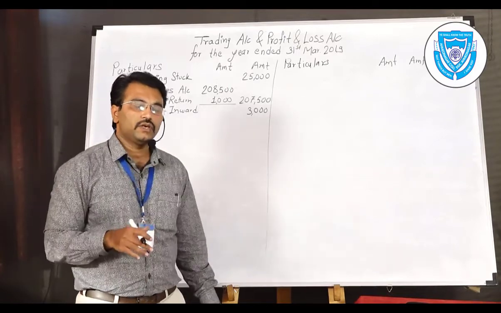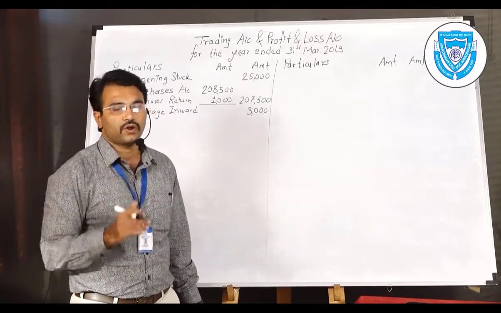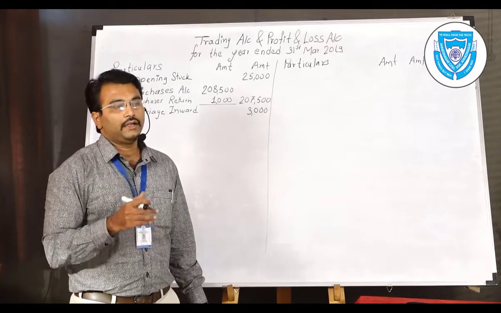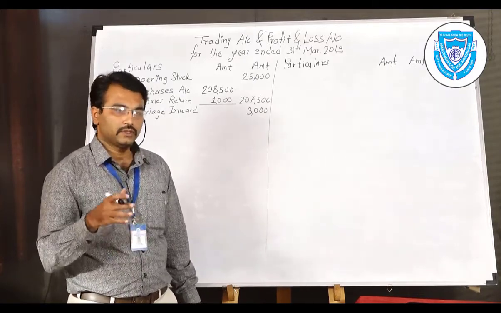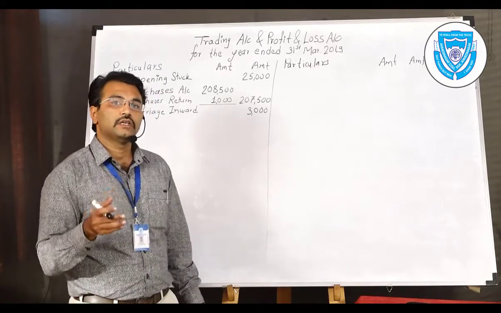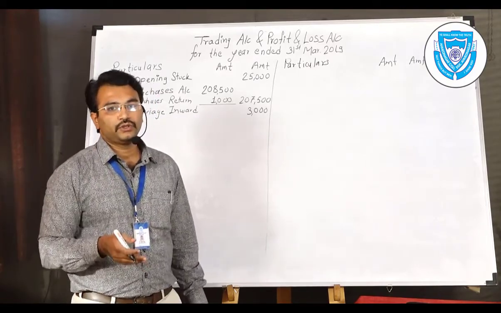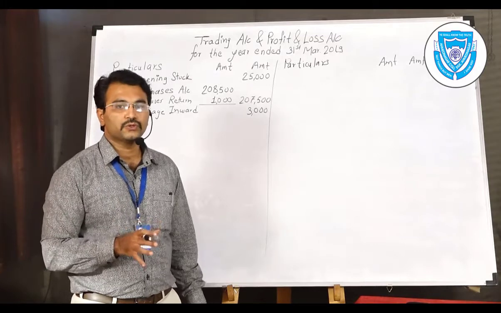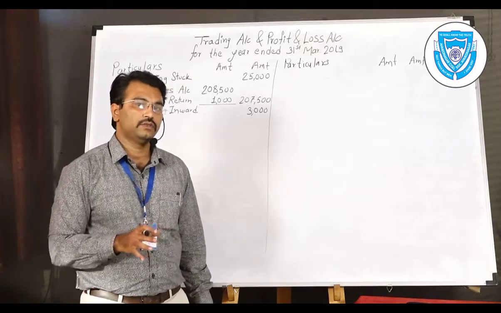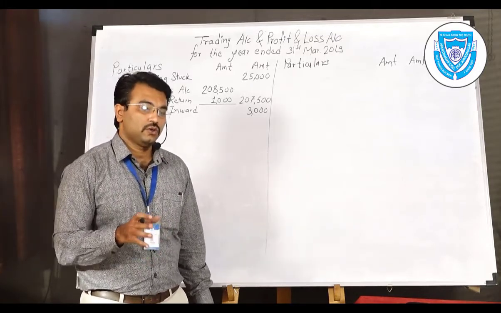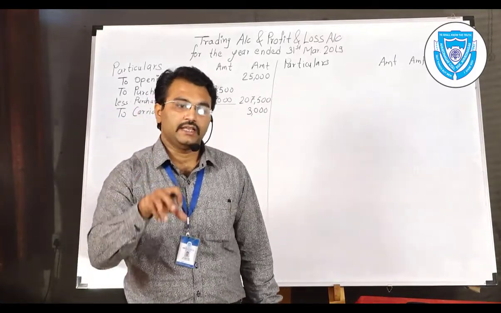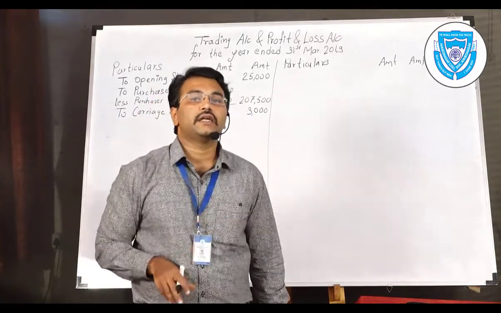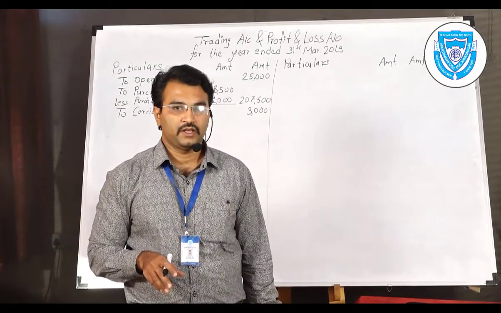Because carriage inward is chargeable for the purchases of raw material, and carriage outward is paid for selling the goods which have been produced, that is the output of the organization. So it is a selling and distribution expenditure, and selling and distribution expenses come under indirect expenses.